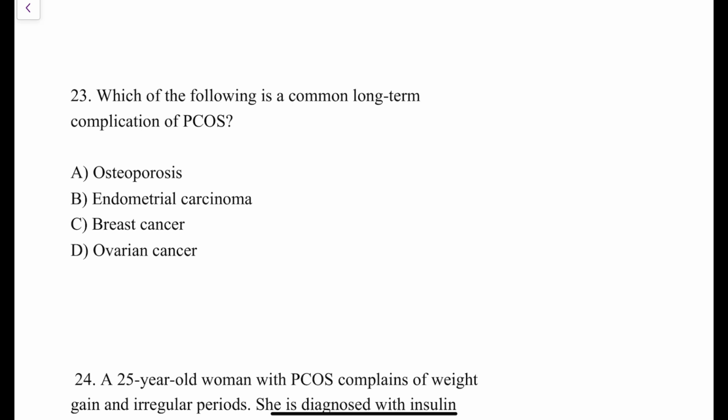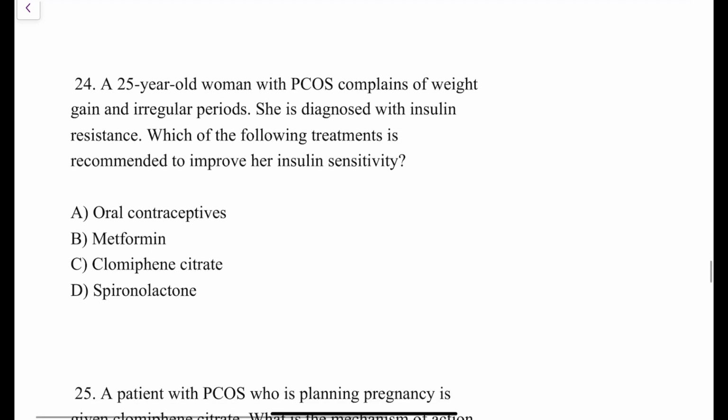Which of the following is a common long-term complication of PCOS? I told you that because of unopposed estrogenic action on the endometrium due to anovulation, the patients are at increased risk of endometrial cancer. So the answer to this question is endometrial carcinoma.